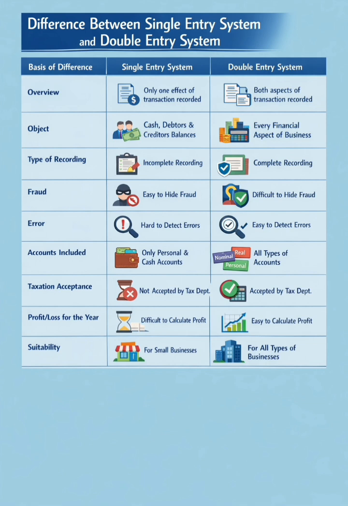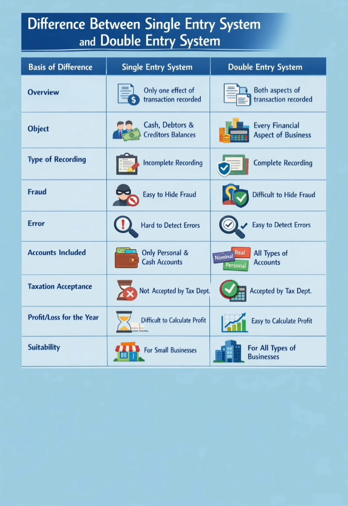On the basis of accounts included. Only personal and cash accounts are recorded under single entry system, whereas all types of accounts, personal, real, nominal, are recorded under double entry system. On the basis of taxation acceptance. Accounts done under single entry system are not accepted by tax department, whereas accounts done under the double entry system are accepted by tax department.